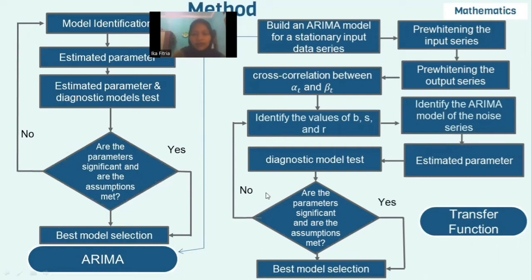If not yet, we have to go back to identify the values of B, S, and R. If all parameters are significant and the assumptions are met, we can select the best model.